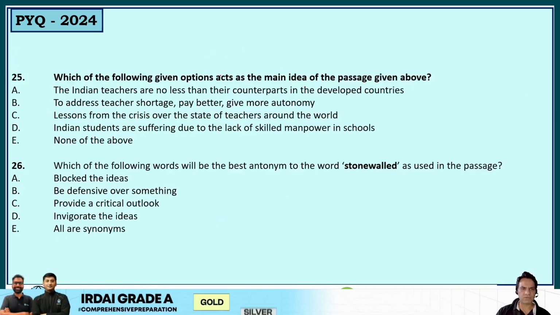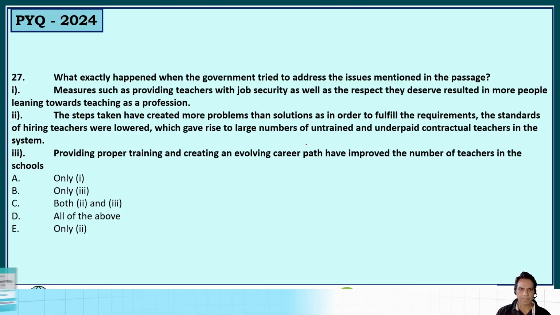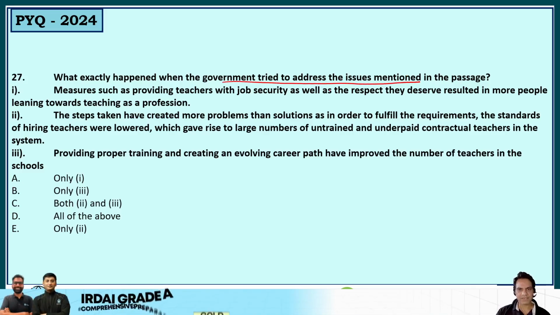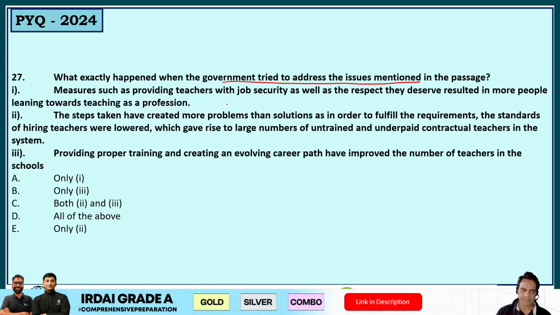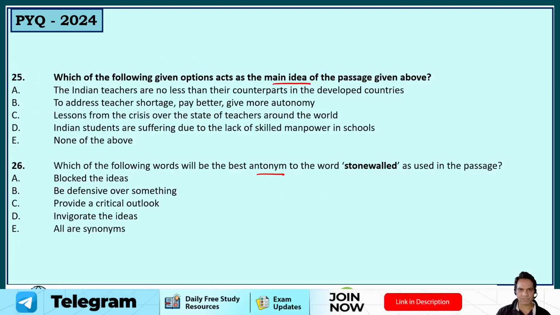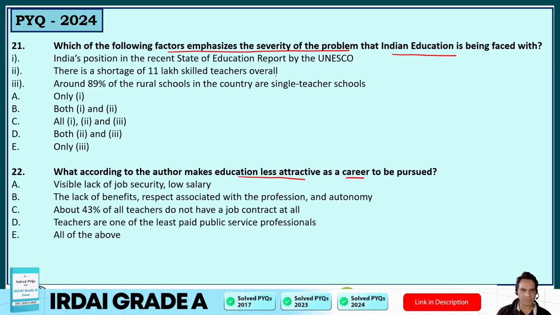Which of the following given options acts as the main idea of the passage? We'll get this after reading. And the antonym of the word stonewalled. So this is what we have to say. And then next question, what exactly happened when the government tried to address the issues mentioned in the passage? So we have to target these questions, and we know what we have to look for: teachers' autonomy. Then what happened when the government tried to resolve the issue? Teachers' autonomy.